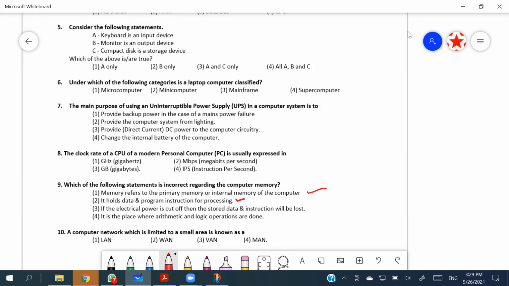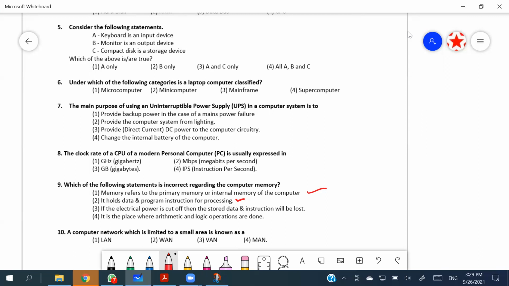So what are the volatile memories that we have? We got register memory, it is a volatile memory. We got RAM, it is a volatile memory. We got cache memories, they are volatile memory. So until the power supply is cut, RAM, cache, and register will keep the things with them. Once the power is disconnected, that data will be lost or erased.